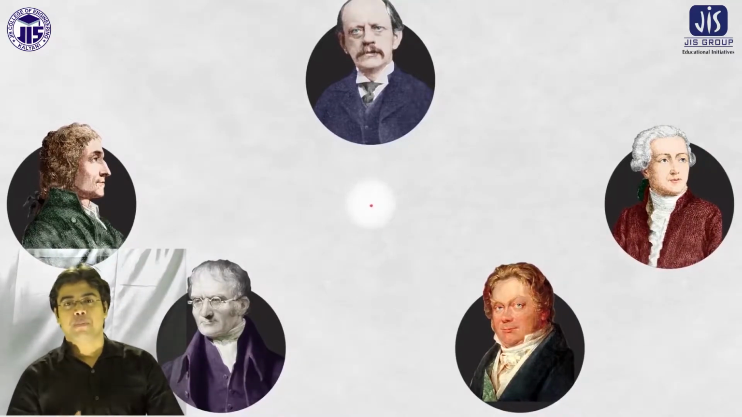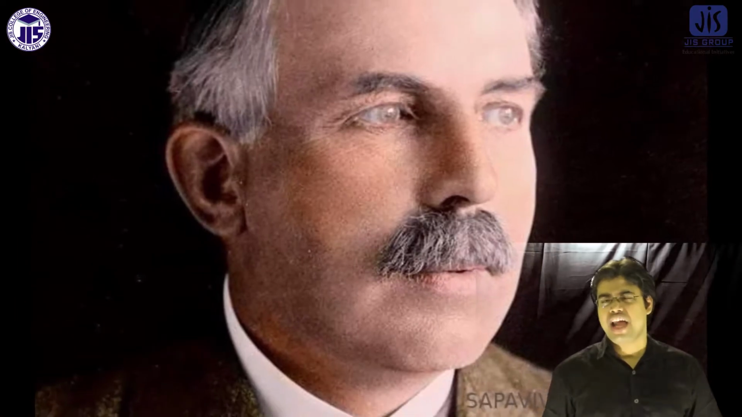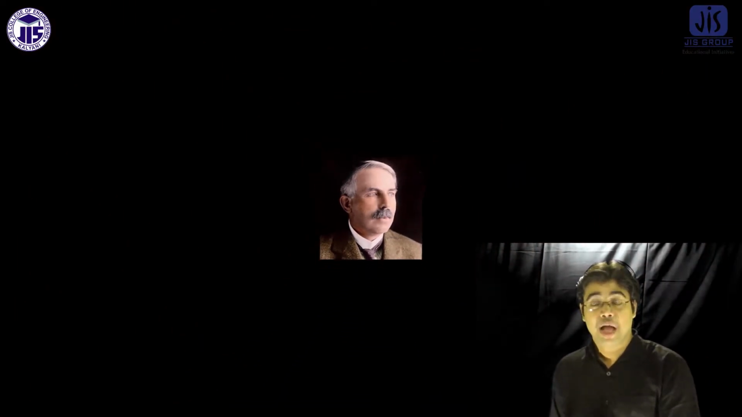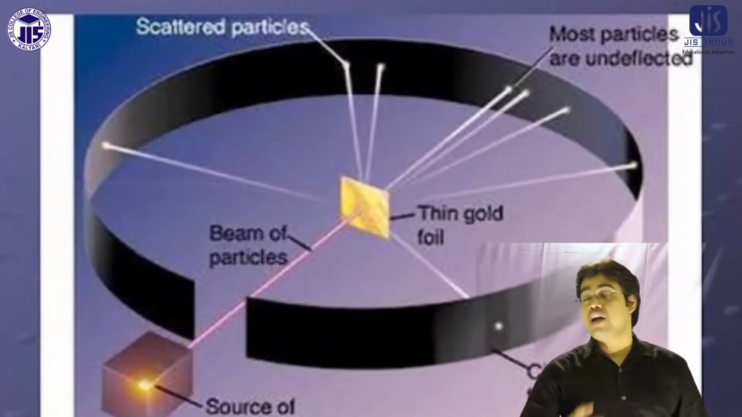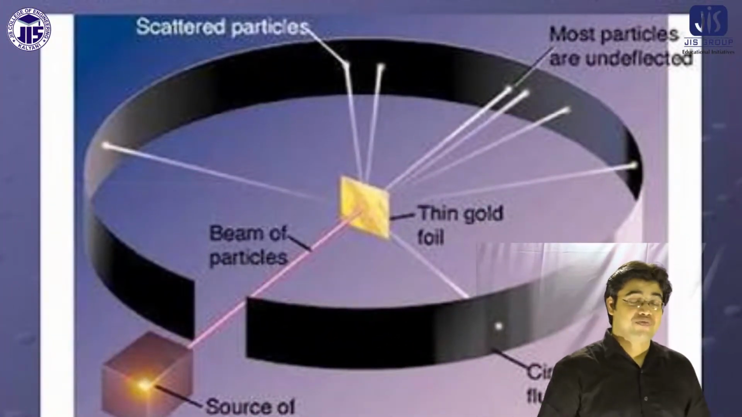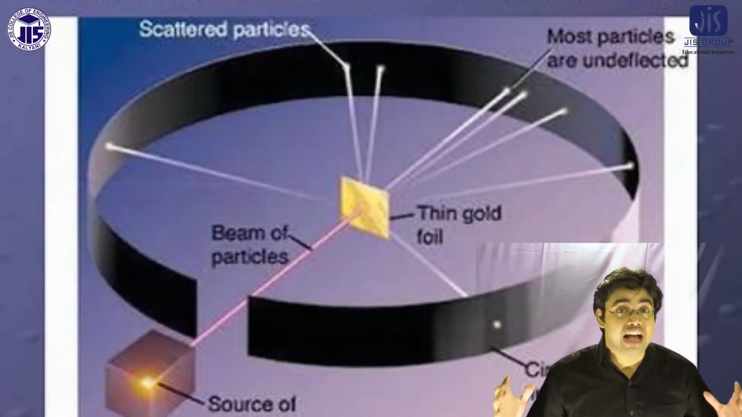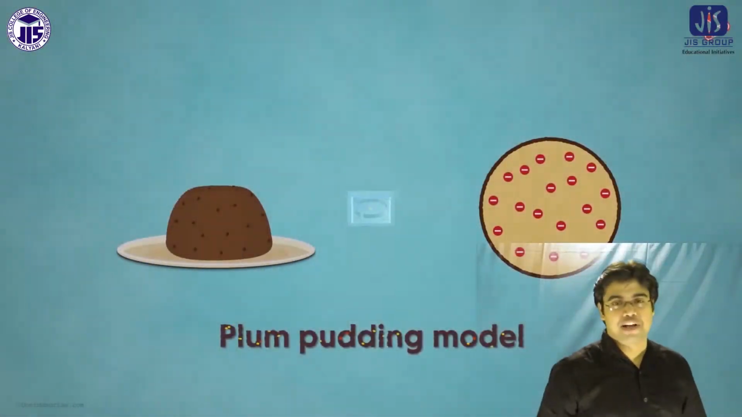Then at the end of the 18th century, many scientists came to the field and introduced different kinds of concepts of the atom. And finally, Rutherford came to the field and introduced a new concept of atomic structure. But for that, Rutherford did one very famous experiment. The experiment was the alpha ray scattering gold foil experiment.